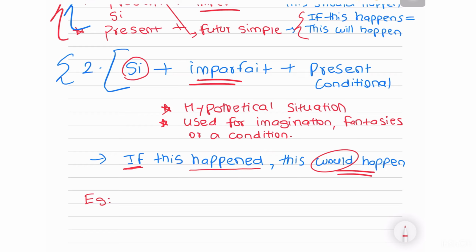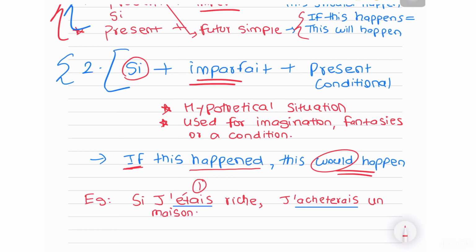I'll take an example to make it better. So I have two actions, right? One is "si j'étais riche," and second one is "j'achèterais une maison." Okay, so the first action is in the past as in imparfait, and it is a hypothetical condition. So if I were rich, I would buy a house.